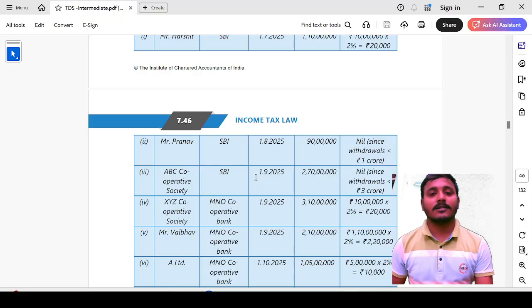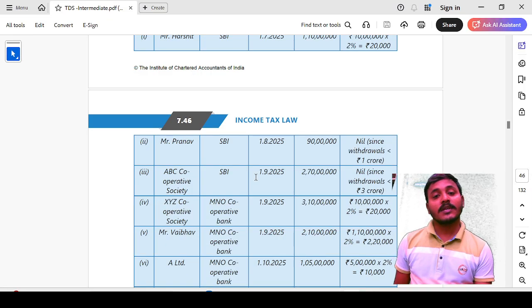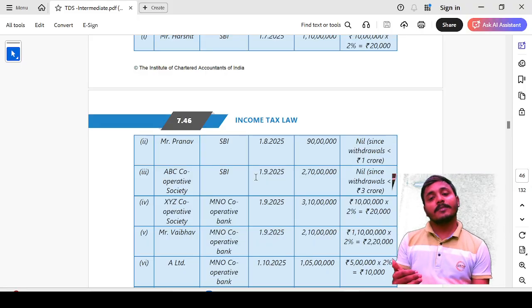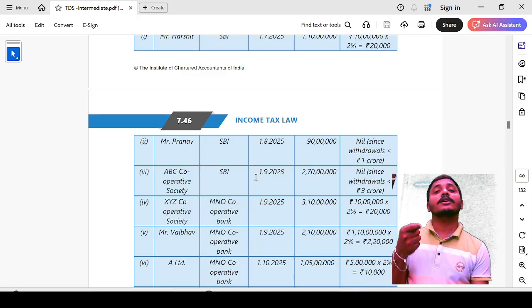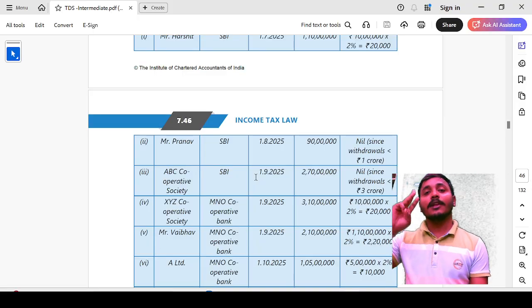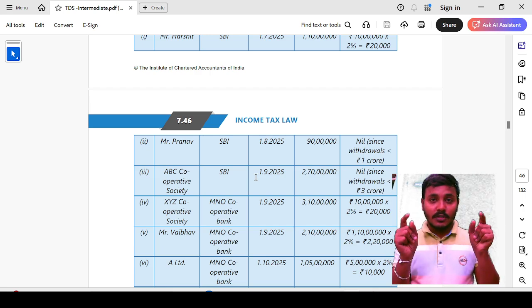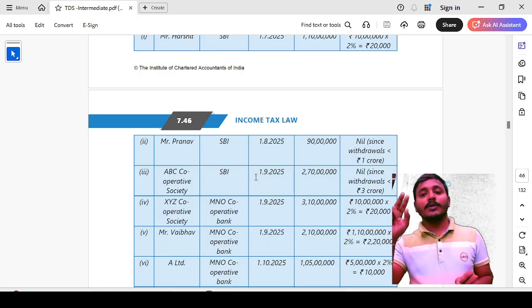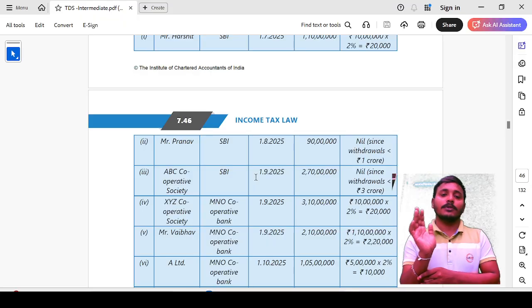Got it? Next, the fourth question: XYZ cooperative society withdrawing cash from MNO cooperative society on 1st September 2025, an amount of rupees 3 crore 10 lakhs. Here the deductee is a cooperative society. For the deductee, the 3 crore limit is applicable, but here they withdrew 3 crore 10 lakh rupees. So the 10 lakh rupees multiplied by 2% gives 20,000 TDS applicable. Got it? I hope you remember the point.